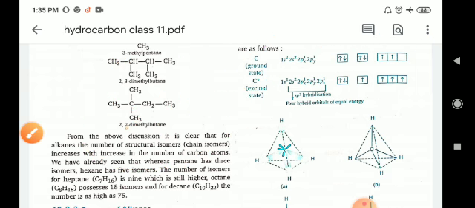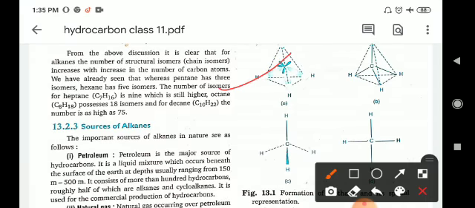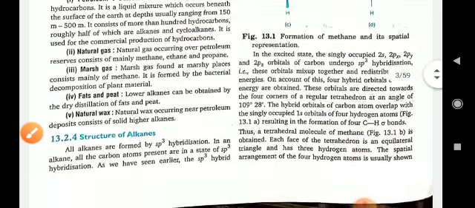According to the hybridization, the structure of methane will be tetrahedral, and the bond angle between the carbon and hydrogen atoms will be 109 degrees 28 minutes.